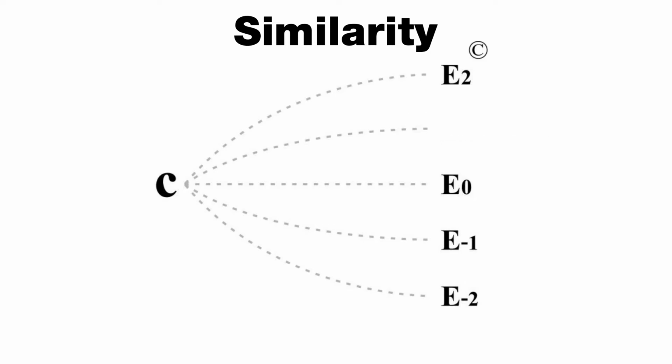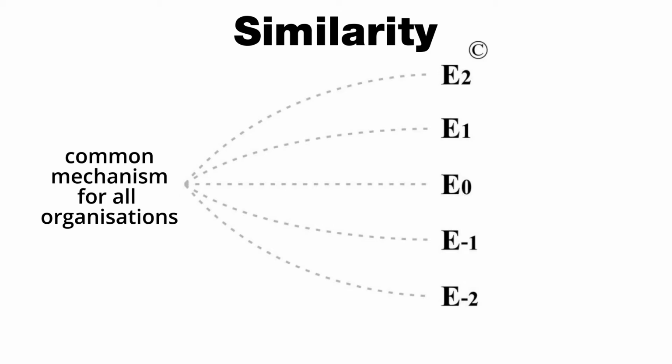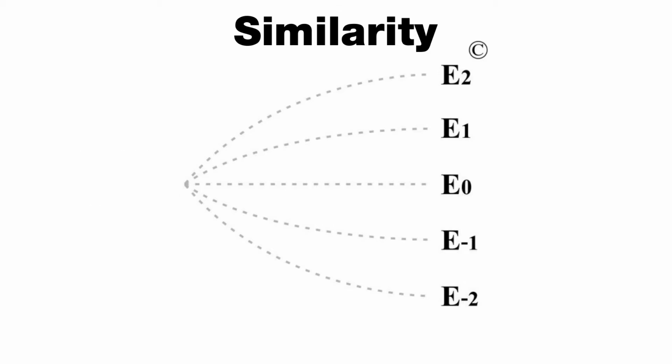The human body consists of multiple cells. Society consists of multiple human individuals. They are two parallel existences based on a common mechanism: the common mechanism for all organizations. That is why the human immune system is similar to society's defense system. The neural system is similar to administration systems. The endocrine system is similar to the financial system. Hormones are similar to currency, and endocrine glands are similar to financial institutions such as banks.